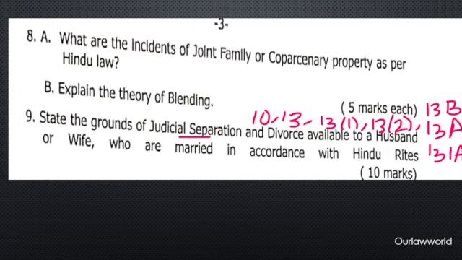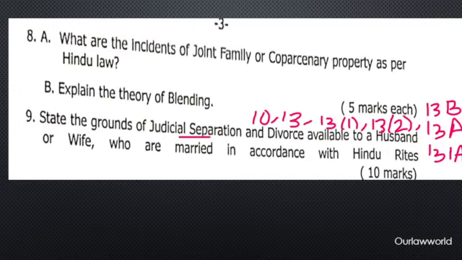So, and how will the property be divided, like alienation of the property. So you will mention all these things under incidents of joint family or co-partnership property. So explain the theory of blending. Guys, this is also from Hindu Succession Act. The theory of blending is something that, so blending.